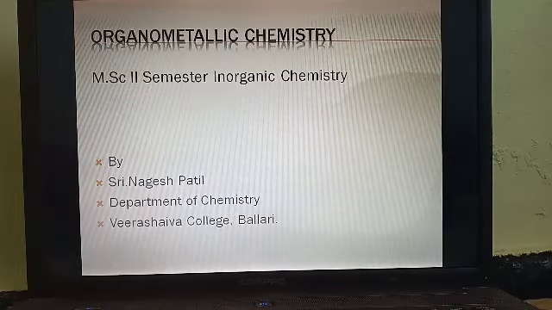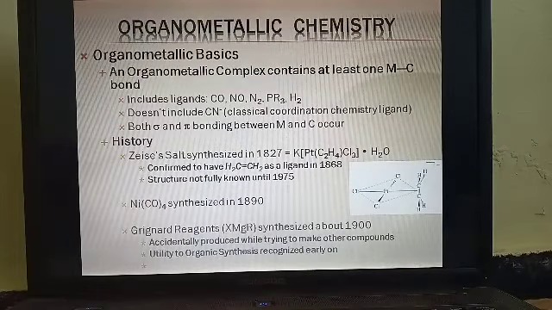So how are we going to define it? A compound formed between a metal and an organic compound, containing a metal-carbon bond, is called an organometallic compound. That indicates an organometallic complex must contain at least one metal-carbon bond. The ligand may be CO, NO, N2 or H2, but it is important that it doesn't include a cyanide ligand, so that comes under classical coordination chemistry ligands.